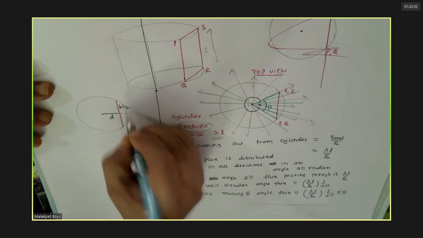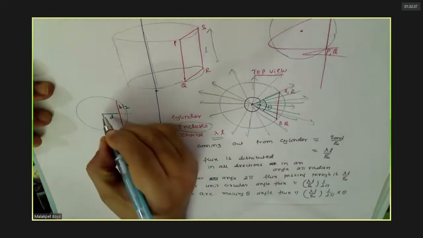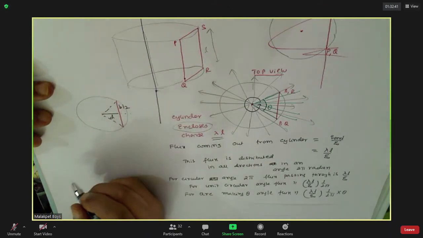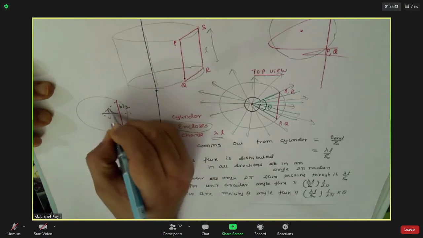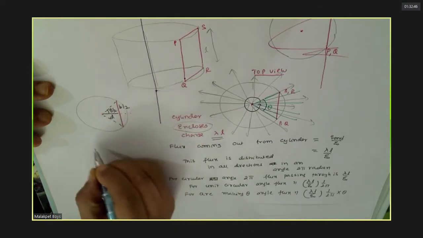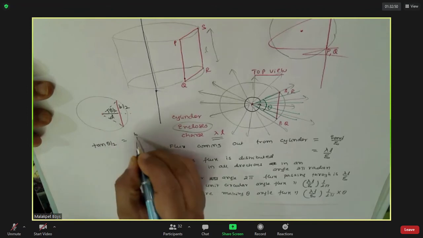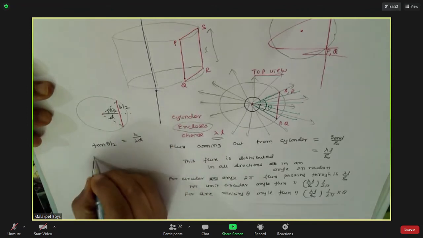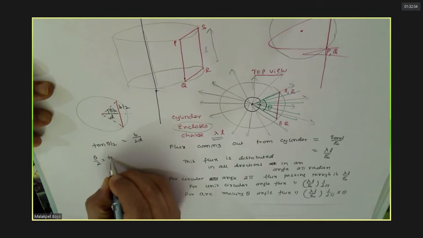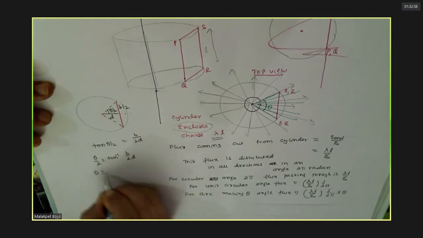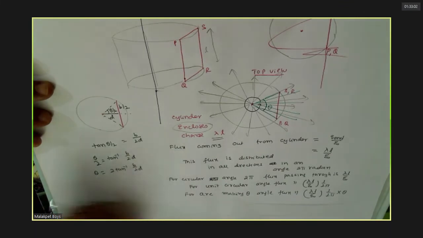It's b by 2, no? Then do you agree with this? This is theta by 2, no? So theta is how much? Do you agree with this? Therefore,